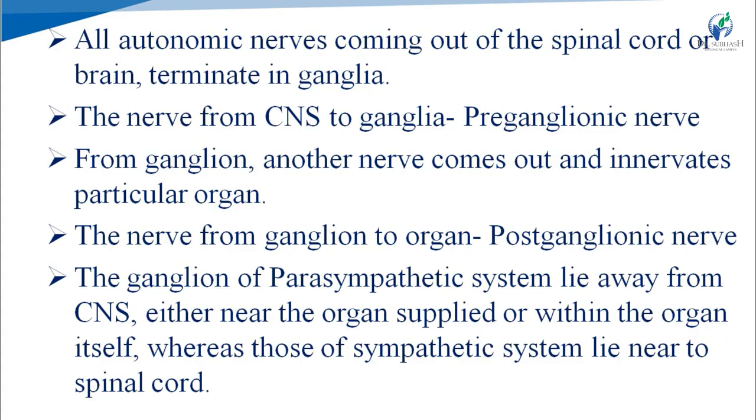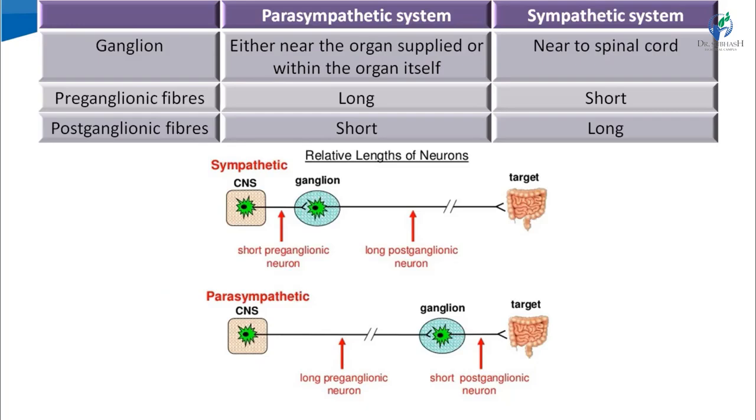I have said that ganglion is an accumulation of neurons at a specific part of the nerves. So, from CNS, either spinal cord or brain, to ganglia is known as preganglionic nerve, and from ganglia to its effector organ is known as postganglionic nerve. Here in the figure you can see CNS, then ganglion and then target.